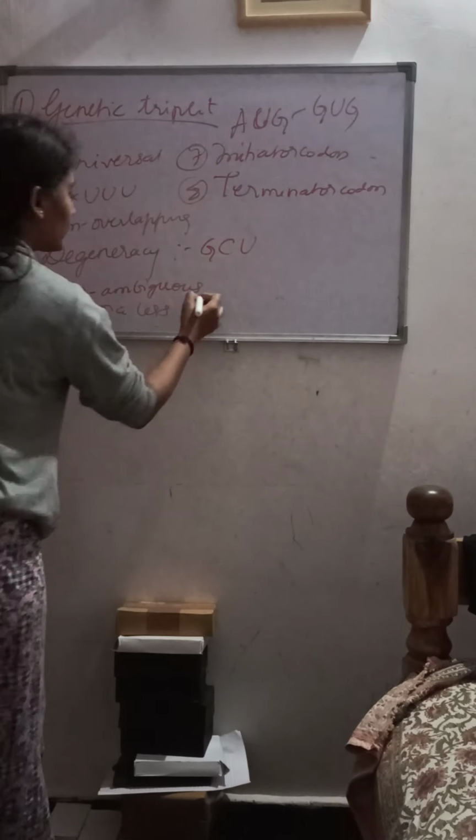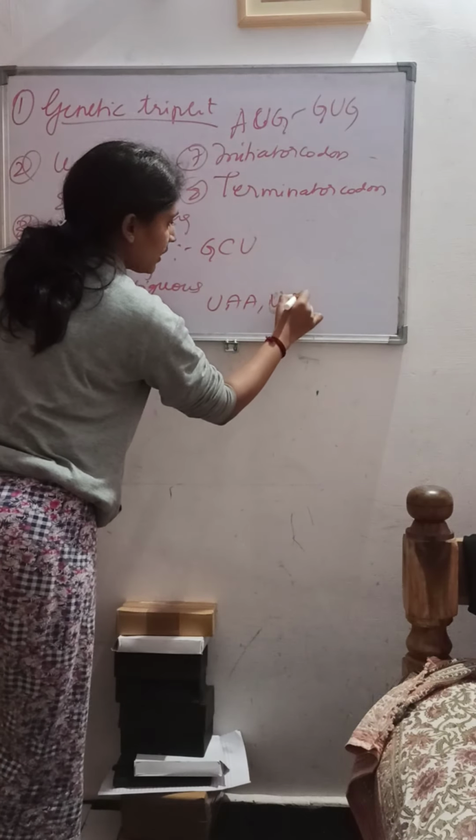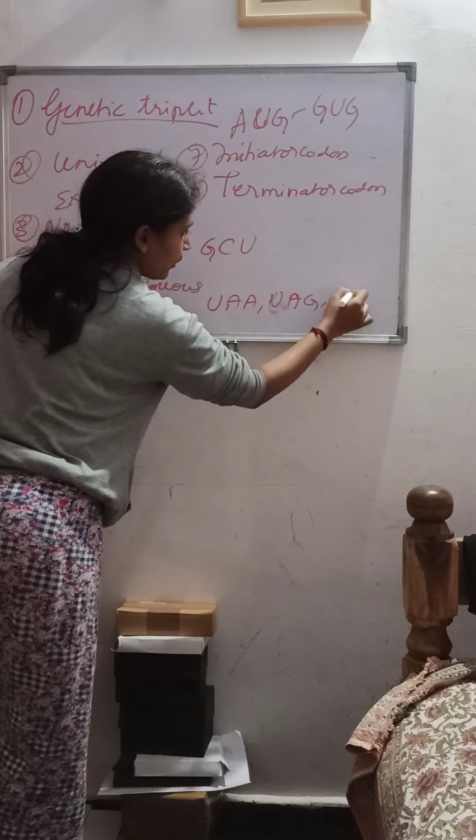That is UAA, UAG or UGA. These nonsense codons stop the signal, there will be no translation taking place, and they do not specify any amino acids.